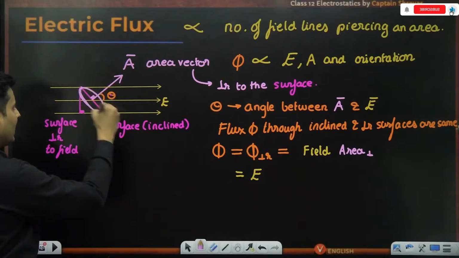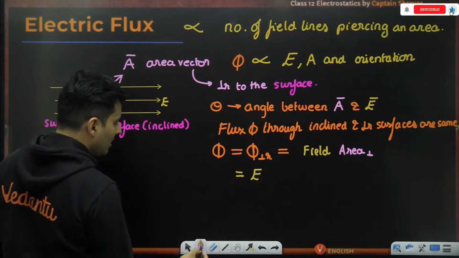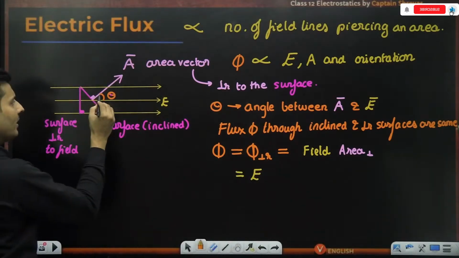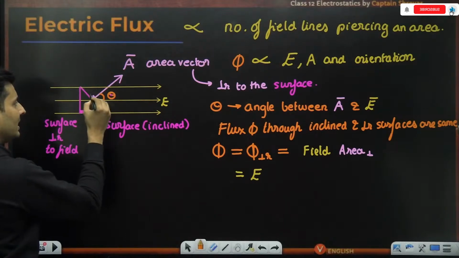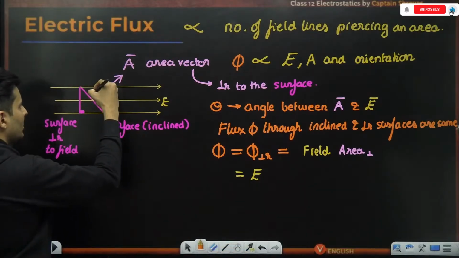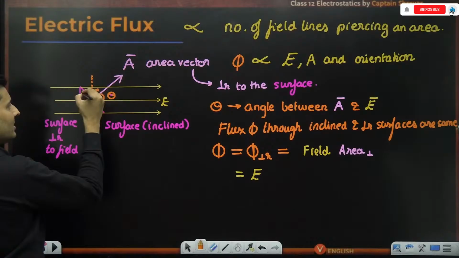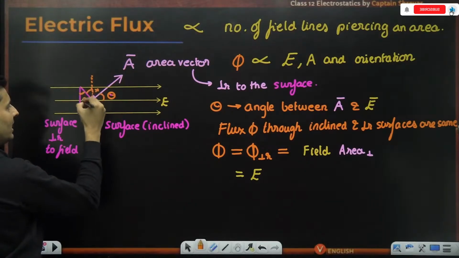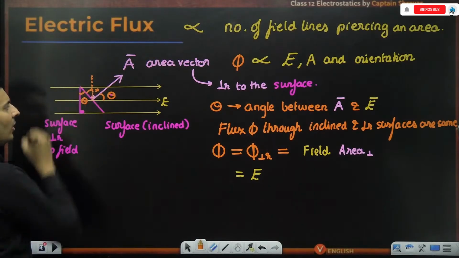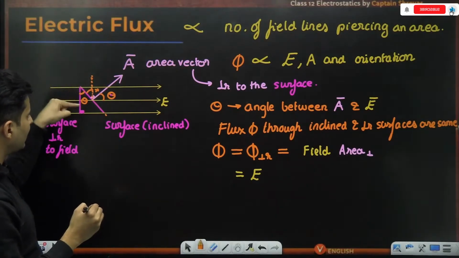See, this much area was A. This perpendicular component, how much will it be? Well, use logic over here. If this is theta, then think about it, even this would be theta. How is that so? Just draw a line like this. If this is theta, this is 90 minus theta, this is theta. Between two parallel lines, these are alternate angles. So if this is hypotenuse, this is the adjacent side for theta.